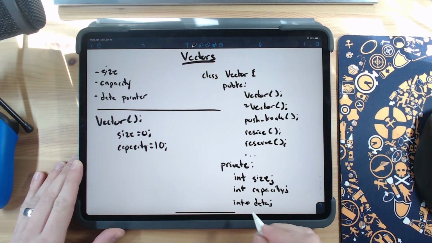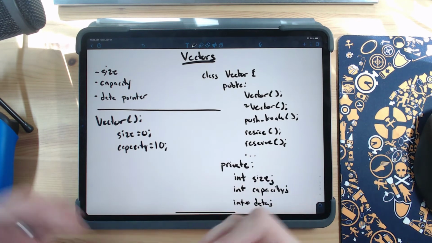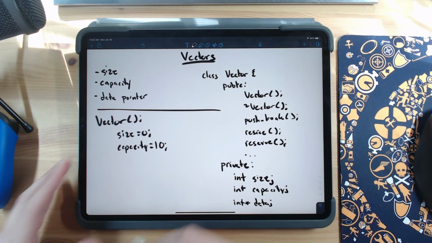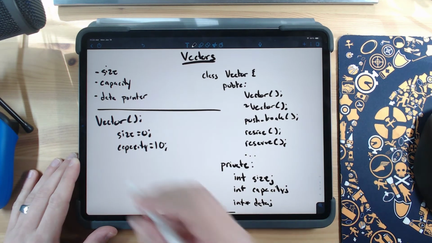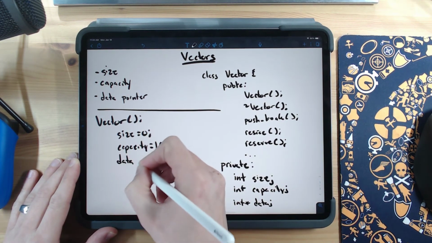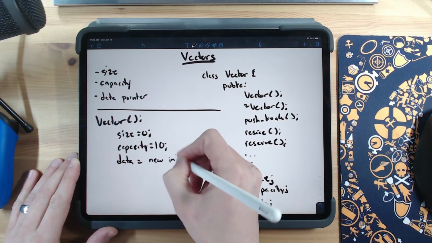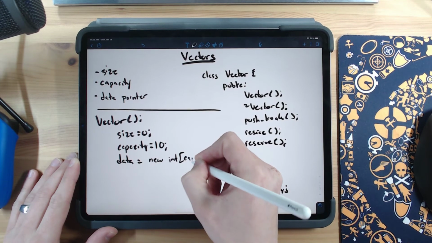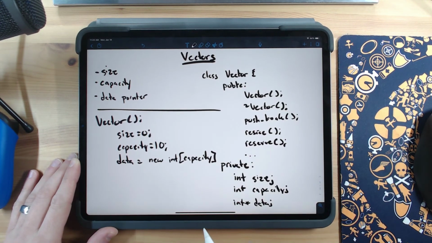And then finally, we need to initialize our data, right? If we need to be able to store 10 elements before we resize, then we need to initialize this data. And we're going to do that using the new operator. So we do something like this. Data is equal to a new, now I'm just using integers here, a new block of integers, which is the size of the capacity, right?